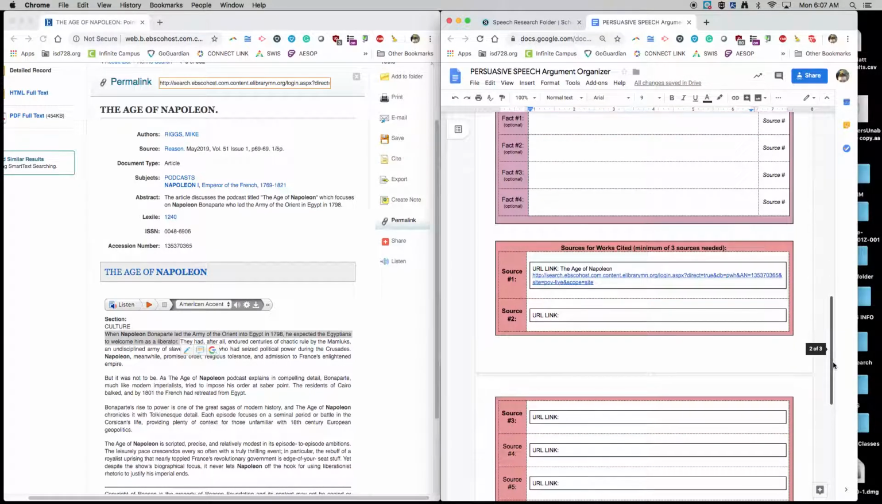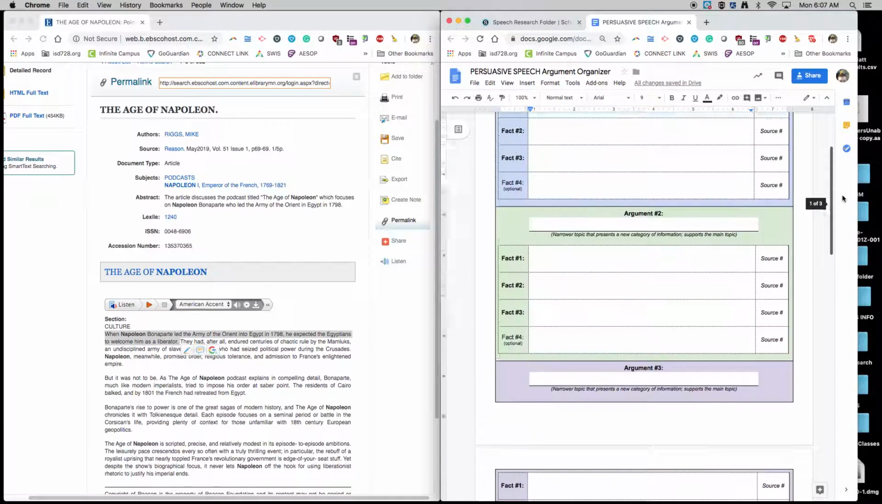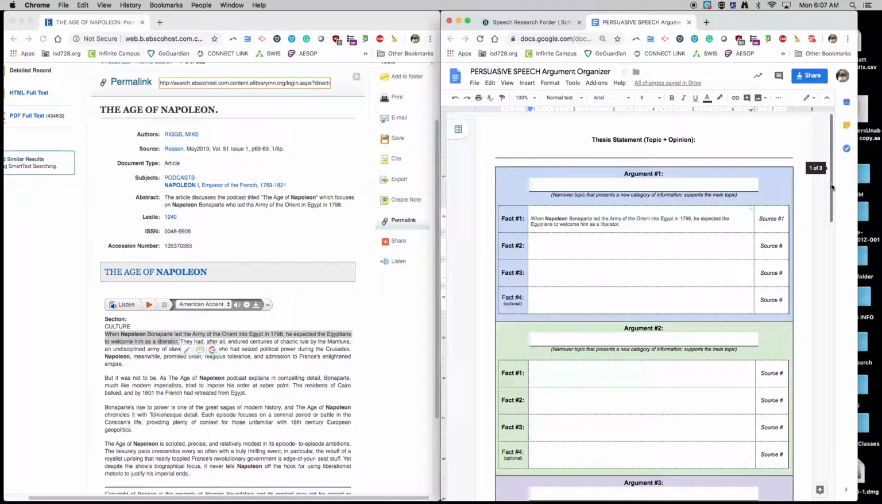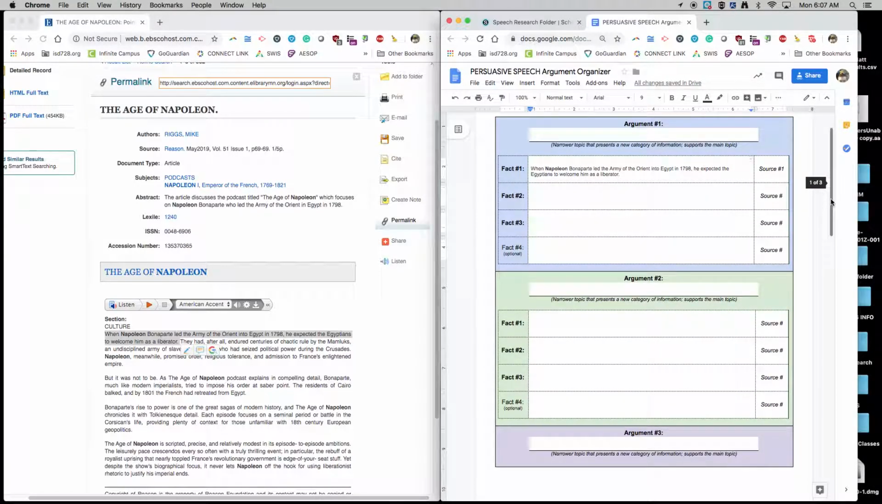Once you have all your facts down and you have your sources, then we're ready to go to the next step. Once you're done with that, you can submit it on Schoology and then move on to the next step.